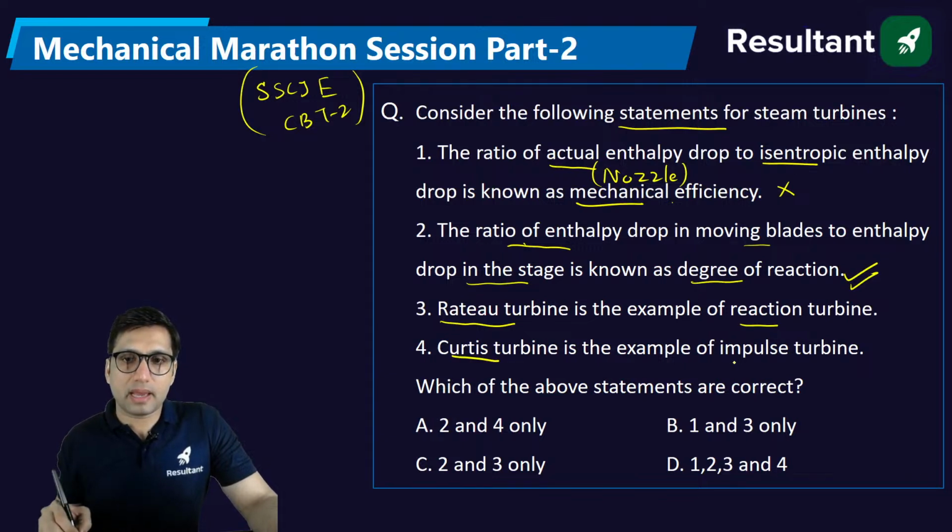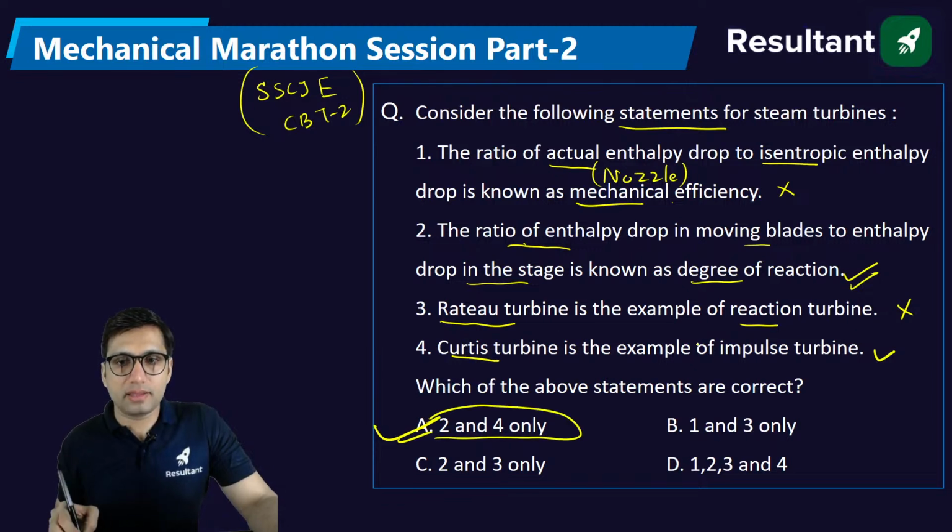Curtis turbine is an example of impulse turbine. So this is correct. The answer will be options 2 and 4, so option A will be the right answer, because Curtis is an impulse turbine, but Rateau is also an impulse turbine, not reaction. This is a pressure compounded impulse turbine.